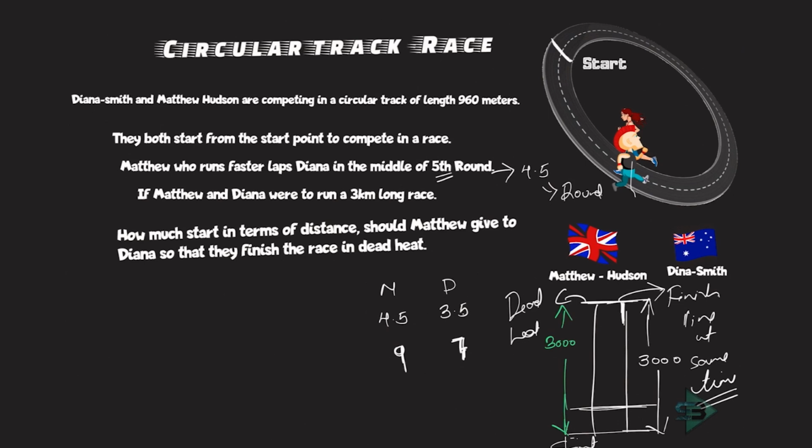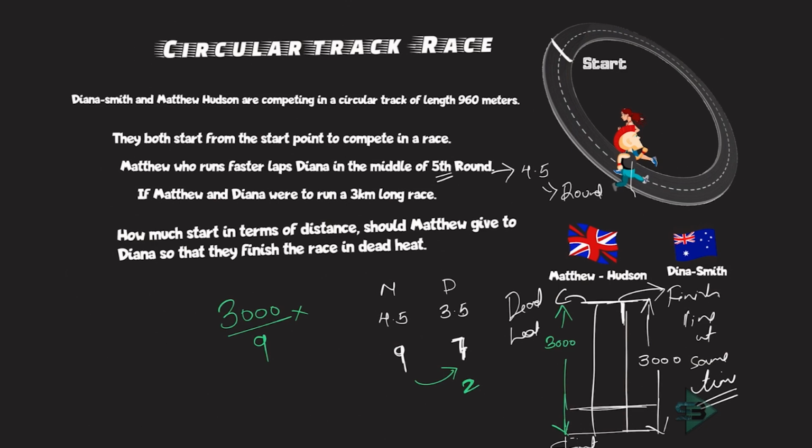So what is the start? If you can see, he can give her a start of 2 rounds. Why? Because when he goes 9, if 3000 is the total distance traveled, I divide 3000 into 9 parts. Why 9 parts? Because this complete thing is traveled by Matthew. What will Dinah travel? Dinah will travel 7 parts of it, right? 7 parts is what Dinah can travel if they have to cover the distance in the same time.